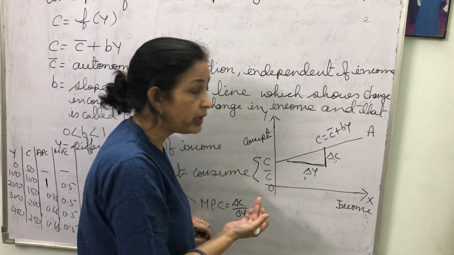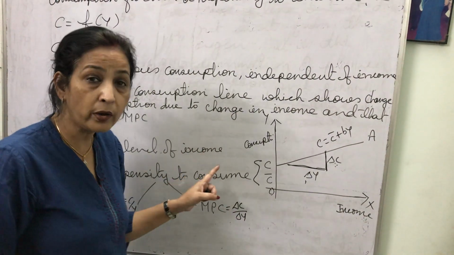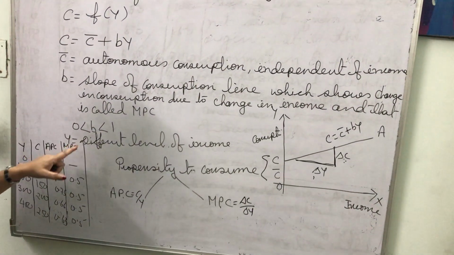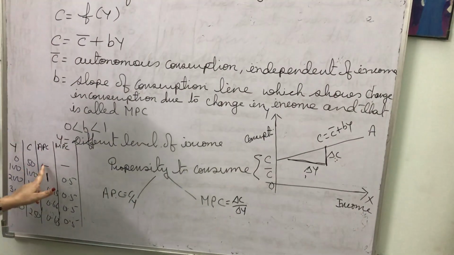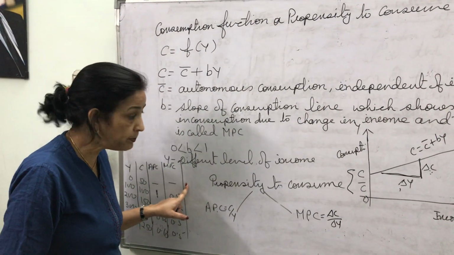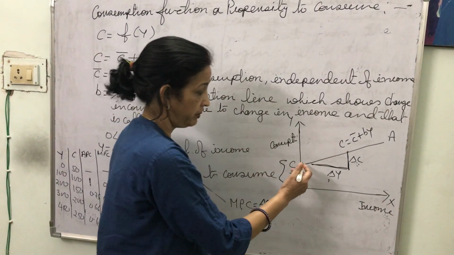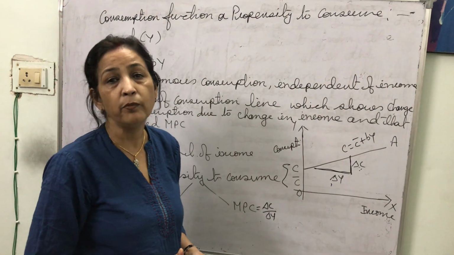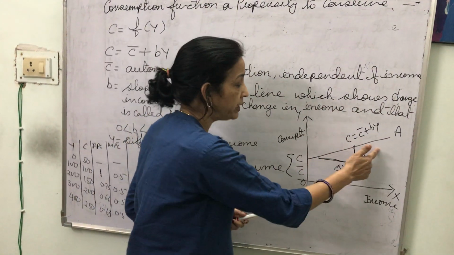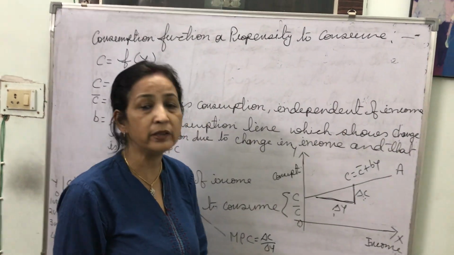So this is how we can explain the concept of consumption function or propensity to consume with the help of algebraic expression, with the help of schedule, that is income, consumption, APC and MPC, and with the help of graphical presentation, that is with the help of this consumption line, we can explain the behavior of MPC, because it is a straight line, so MPC remains constant. Saving function we'll discuss in the next class.